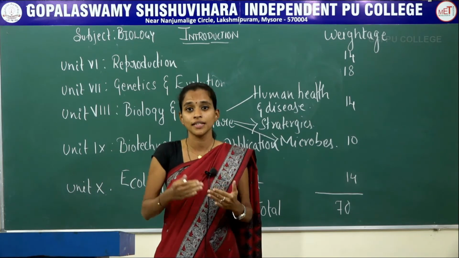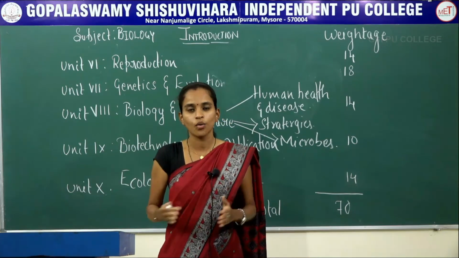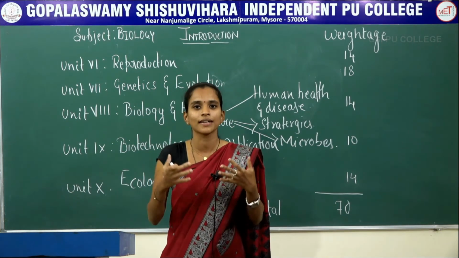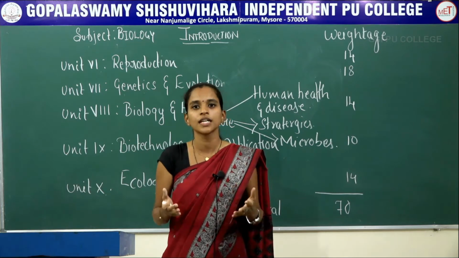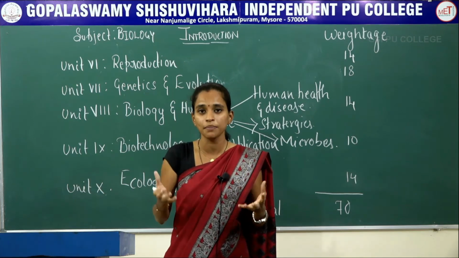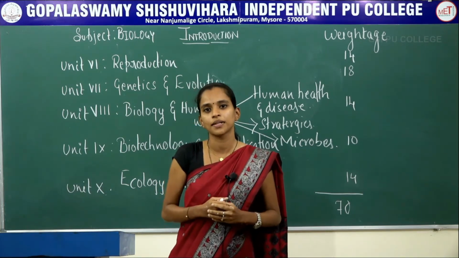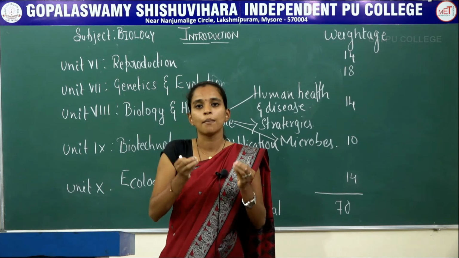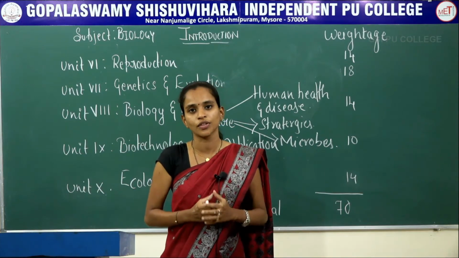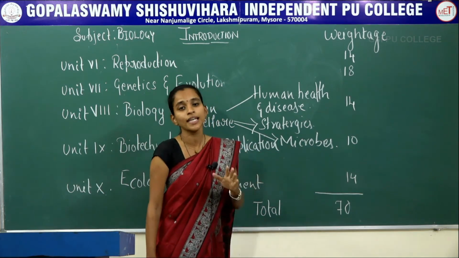Along with which you'll be studying about different diseases affecting organisms and plants, and how we have overcome them, how to make natural plants which can resist certain types of microbes and certain types of insects. So together we'll be studying how we can build up animal as well as plant quality. Two more concepts included in this chapter are single cell proteins, where we use microbes to produce a higher amount of protein, along with tissue culture, which is one of the important concepts you will be learning in this chapter.